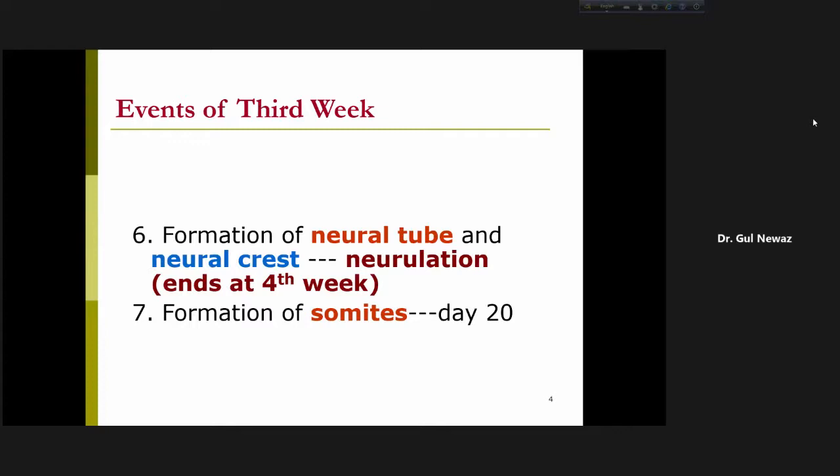They first appear on each side of the embryo, near the notochord and neural tube. The first pair appears on the 20th day, and thereafter 3 pairs per day. Altogether, 42 to 44 pairs appear by the end of the 5th week.